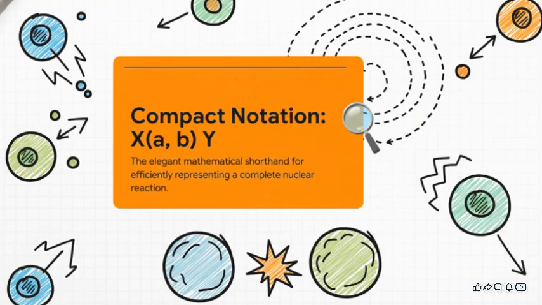Obviously, writing out those full elemental equations all the time gets super cumbersome, so physicists use this brilliant compact notation. It's basically an elegant mathematical shorthand. You bracket the projectile and outgoing particles, A and B, right in the middle, and you flank them with the original target, X, on the left and the newly forged nucleus, Y, on the right. So that transmutation of lead into thallium we just talked about, it's quickly communicated as lead-208 (n,p) thallium-208. Super clean, simple, and efficient.